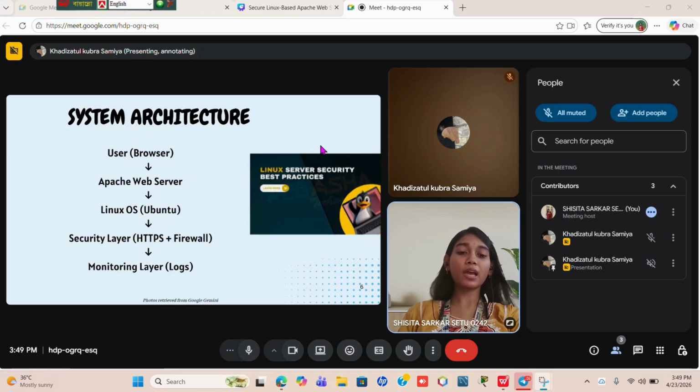The Apache server runs on the Linux operating system, which provides a stable and secure environment. On top of this, we added a security layer that includes HTTPS for encryption and a firewall to control network access. Additionally, we implemented a monitoring layer that tracks server activity logs of incoming requests.